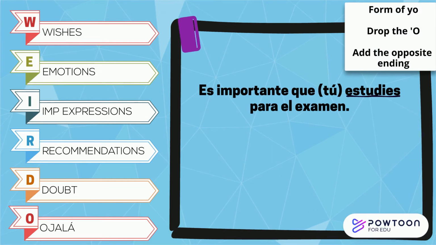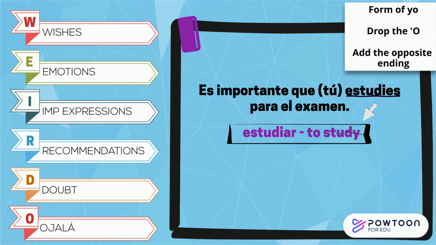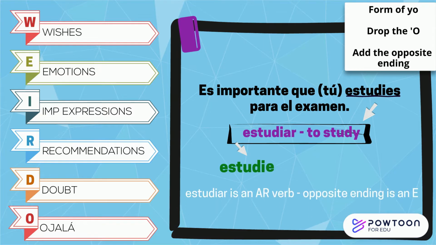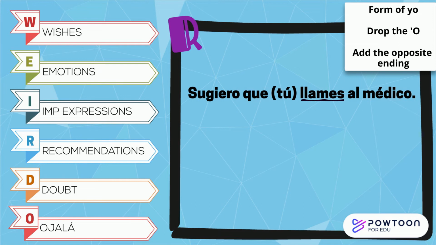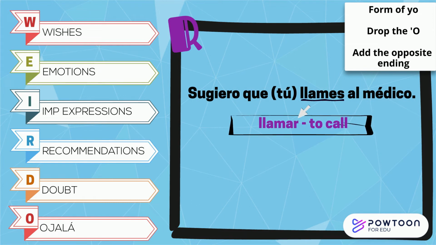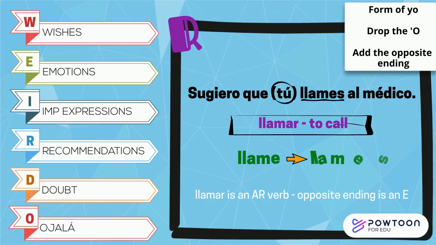In the impersonal expressions example, the yo form of estudiar is estudio. Then we want to drop the O and add an E for the opposite ending. Finally, we match the verb with the subject. Recommendations. The yo form of llamar is llamo. Then we drop the O, add an E for the opposite ending. Finally, we match the verb with the subject.